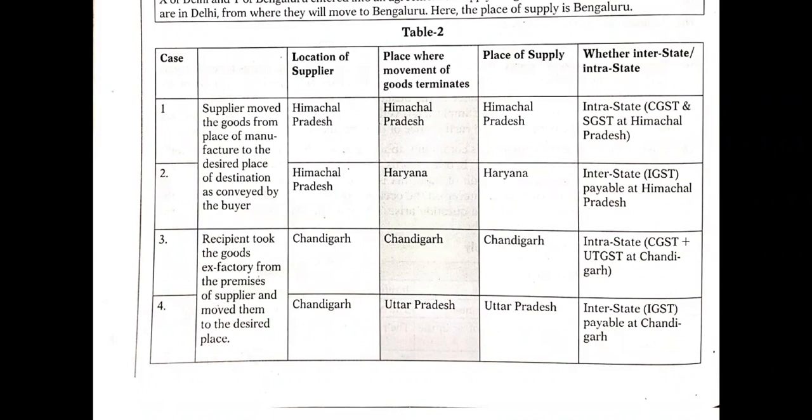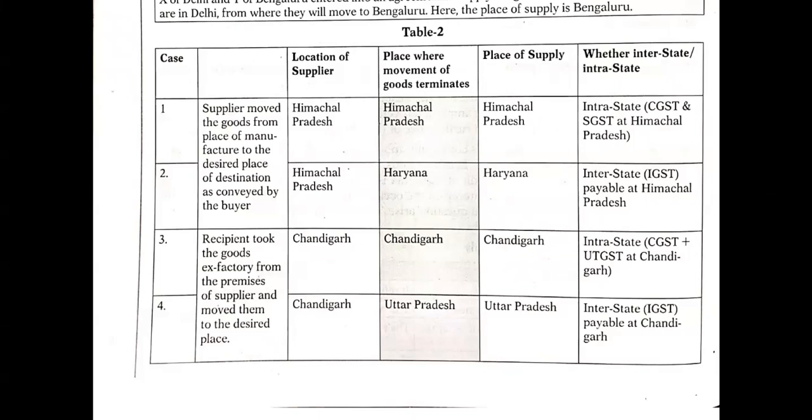CGST is applicable plus UTGST is applicable, because Chandigarh does not have its own state legislature for GST, so UTGST is applicable. Similarly, in the same case, the goods are supplied from Chandigarh to Uttar Pradesh. The location of the supplier is Chandigarh. The place where movement of the goods terminated, meaning the movement of the goods has ended, is Uttar Pradesh, and the place of supply is also Uttar Pradesh.